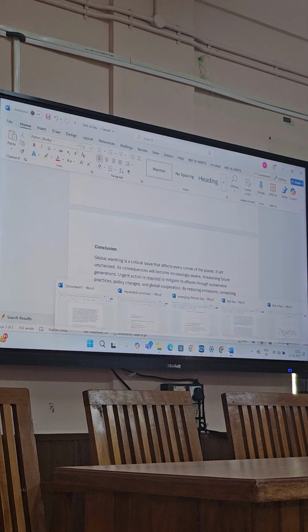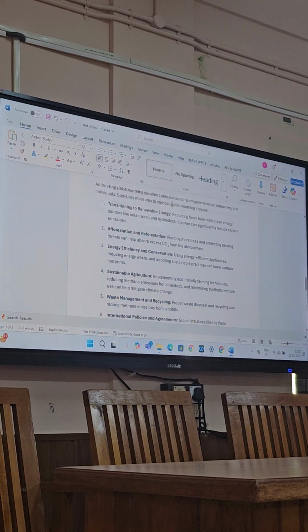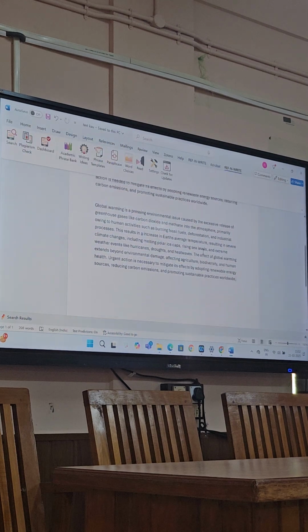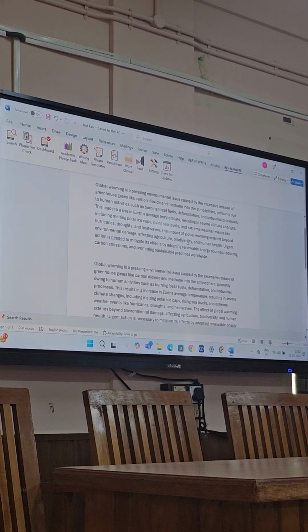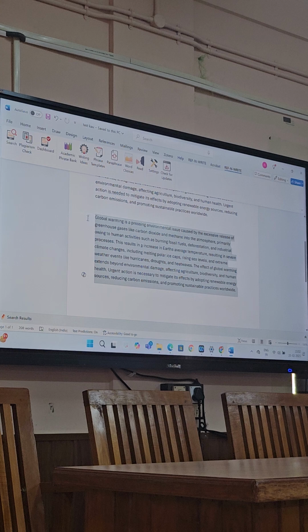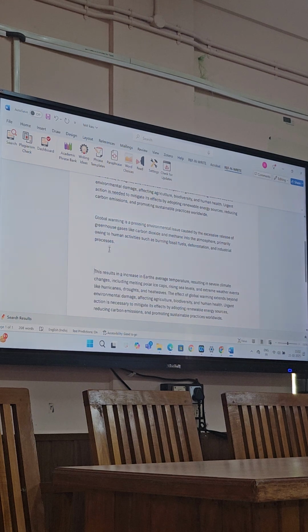So take the master paragraph. Where is it? These two paragraphs on global warming. This is the master paragraph. We have paraphrased it by using a tool, and after paraphrasing, there is another thing, humanizing software, which I will tell you about. See, take the first sentence, then just rewrite it in your own words manually. So how can we rewrite this?